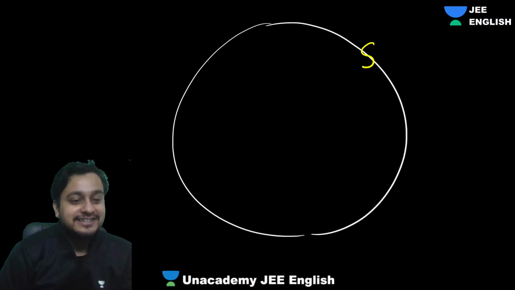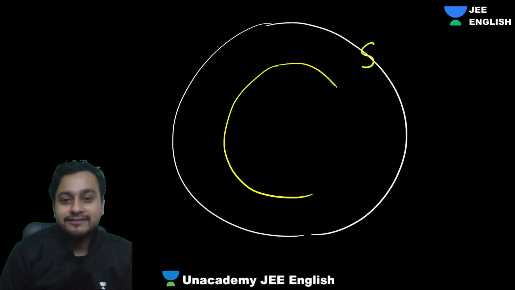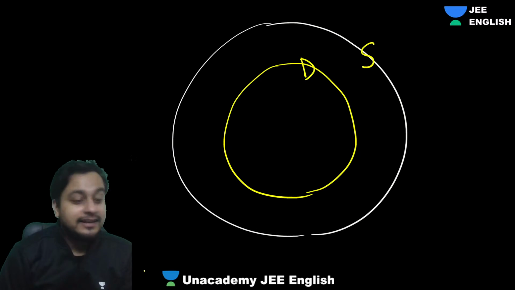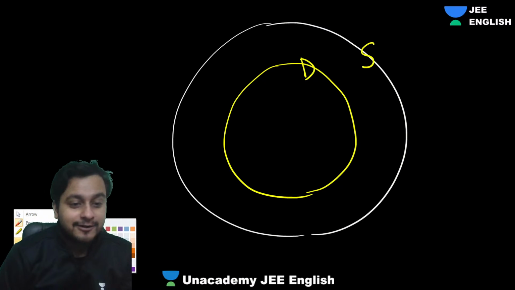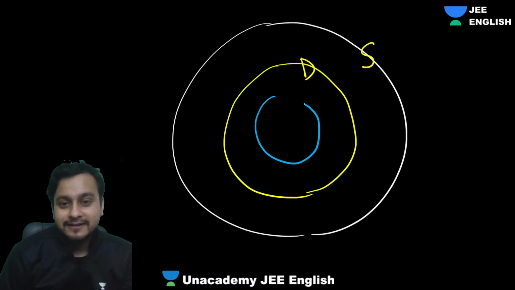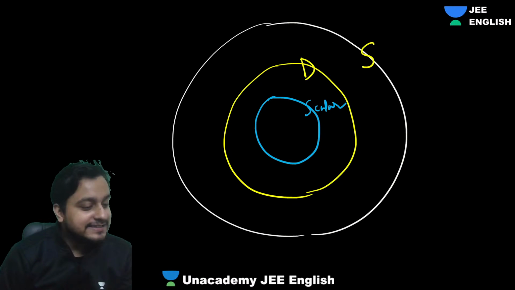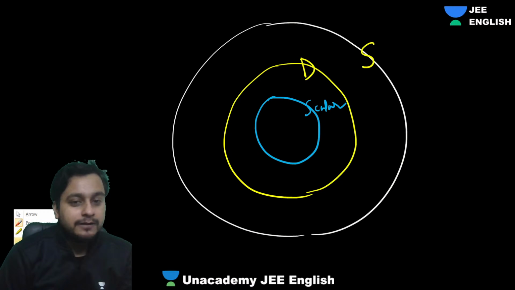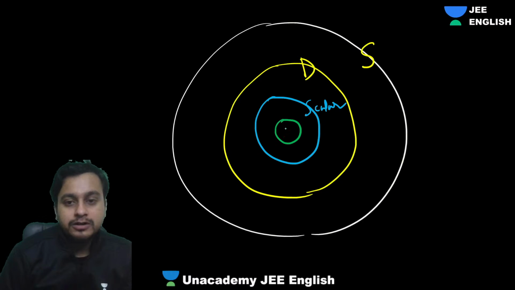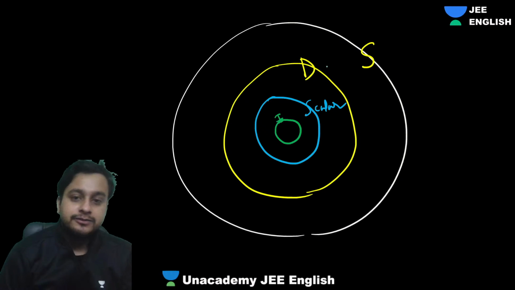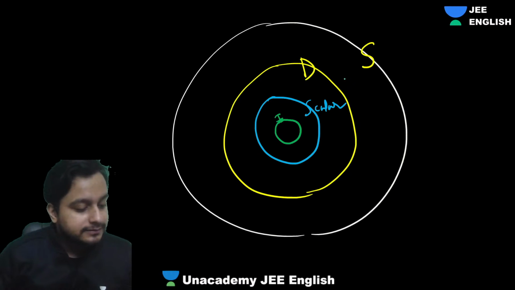Now, obviously inside that we have diagonal matrices. Inside that we also have scalar. And finally inside that we have identity. So it's going one by one, right?